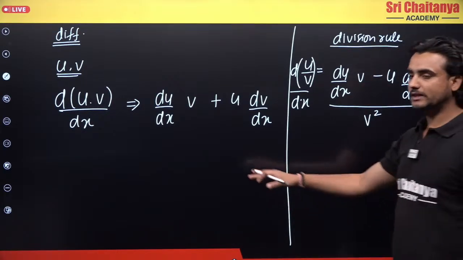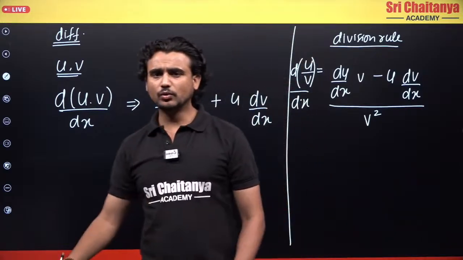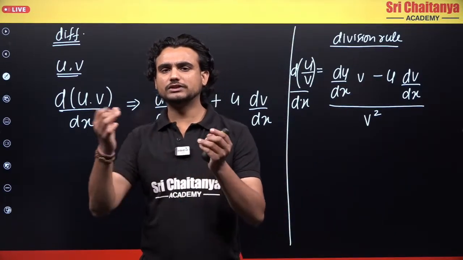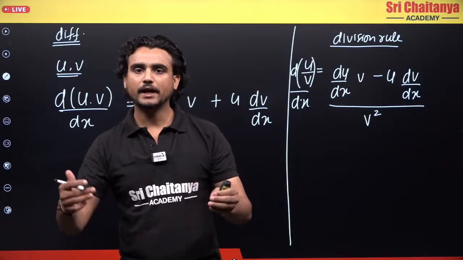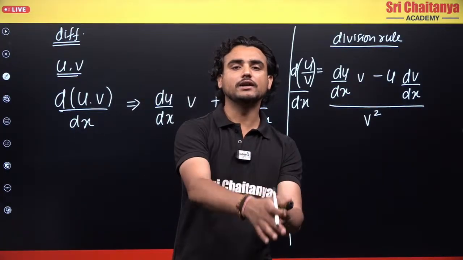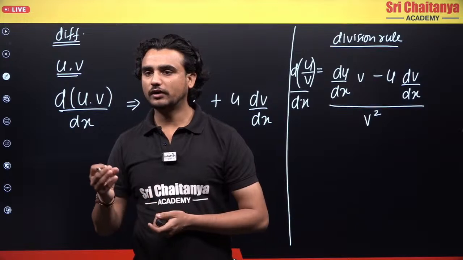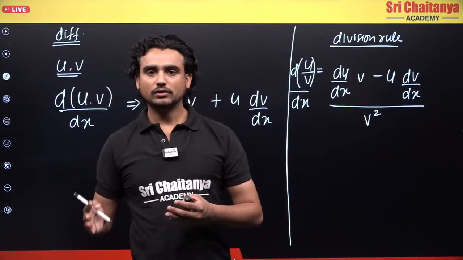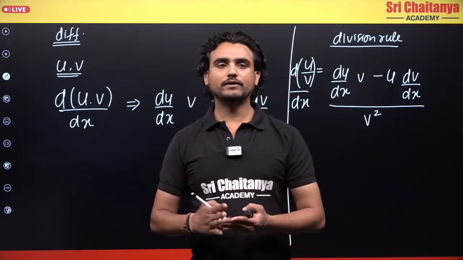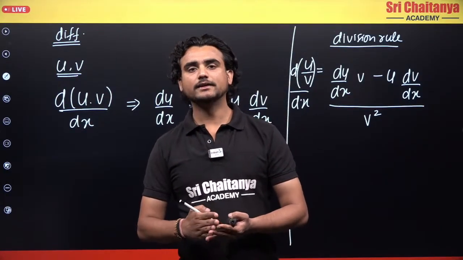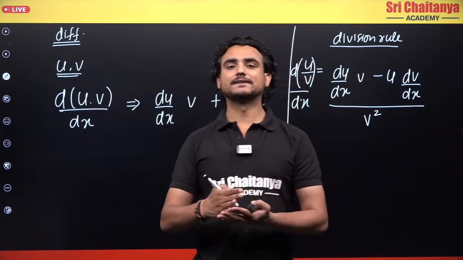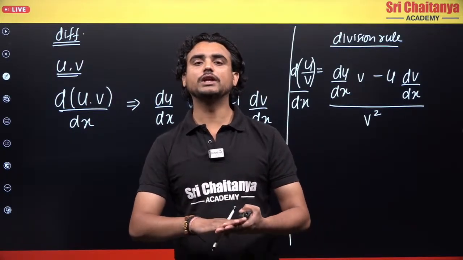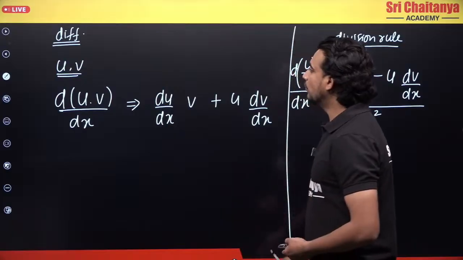And finally we also did the chain rule. What was the chain rule? We start differentiating from the outer function and go on differentiating till we reach the innermost function. If you want to revise this, you can check the playlist. All the videos you will get there. We have done around 12 videos now, and I have covered all the basics, whatever maths you need for physics. So please go check the playlist if you feel lost. Okay, so we'll move on to integration.